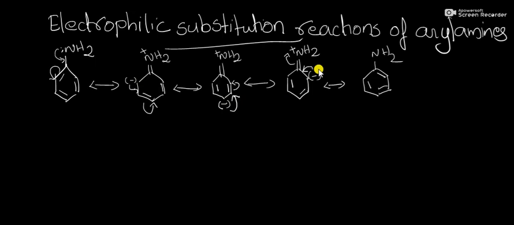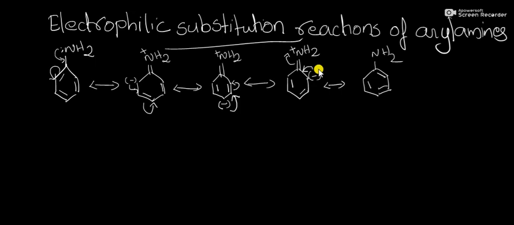So, the electrophile can attack at ortho and para positions in preference to the meta position due to the high electron density at ortho and para positions. So, the NH2 group is an ortho-para directing substituent.